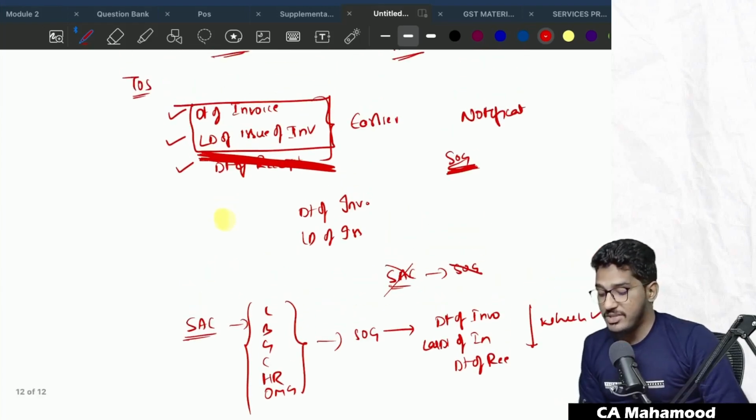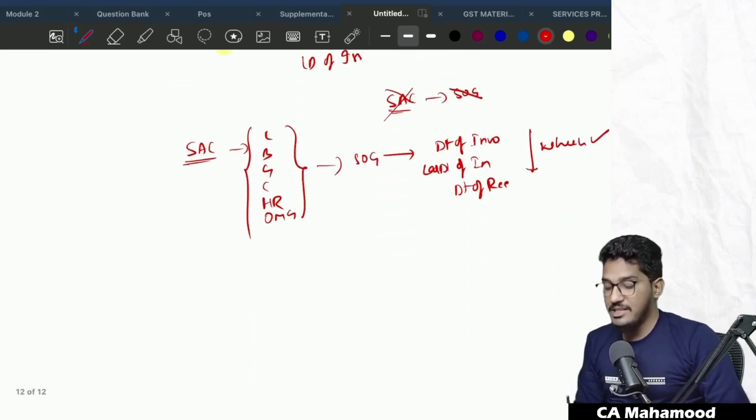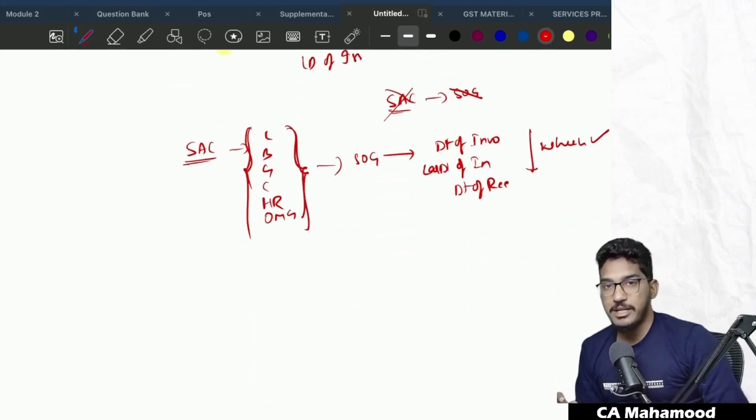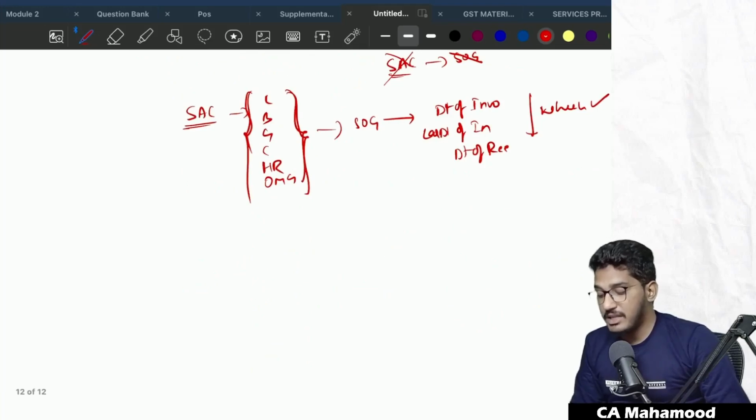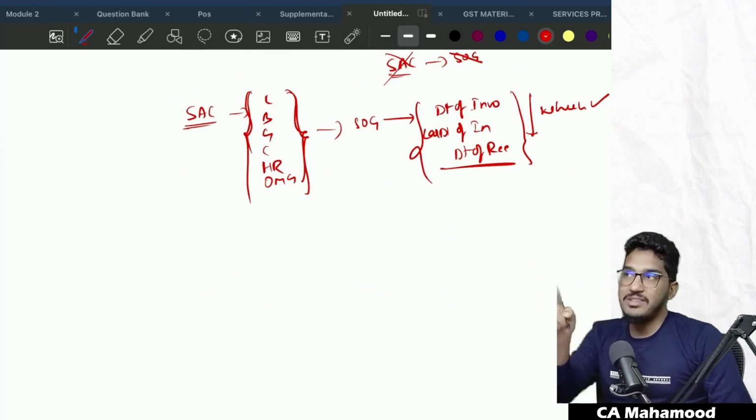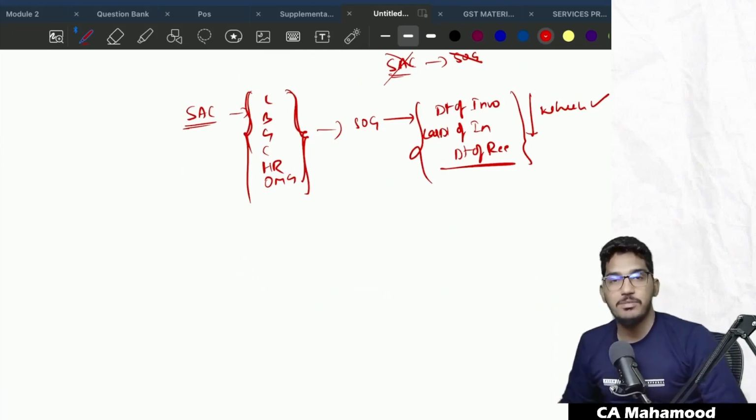So the relaxation given for supply of goods, to ignore the date of receipt of payment and not pay GST when you collect advance, has been removed if specified actionable claims are being supplied. In case of specified actionable claims, this relaxation has been withdrawn. So if you have received advance much before the invoice, you have to pay the GST much earlier, even before the invoice, to the government.